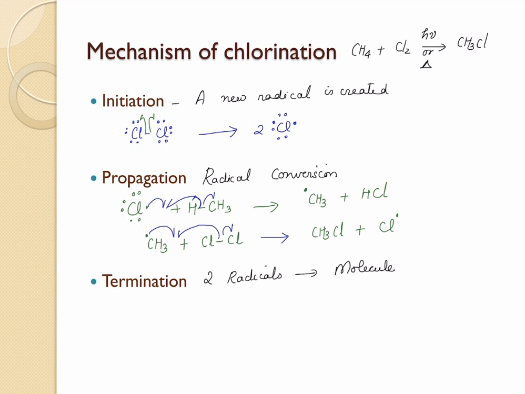The last step is the termination step, where 2 radicals combine together to form a neutral molecule. So what are the radicals being created here? We have the methyl radical and the chlorine radical.